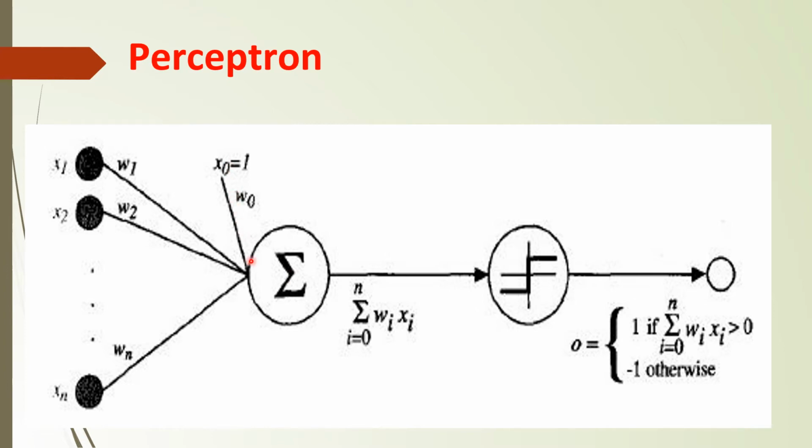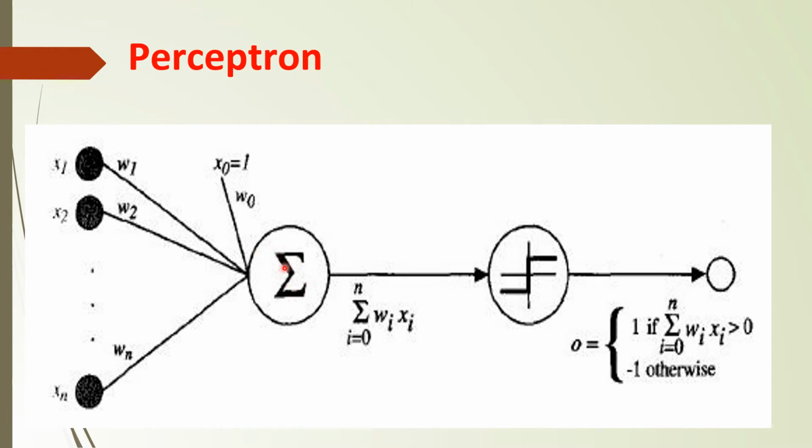I already told you that bias is a particular weight which will be given to all the layers of a neural network except the input layer. So this is our input layer, so we are not giving bias to these nodes. Now bias is applied to the output layer of this particular neural network.